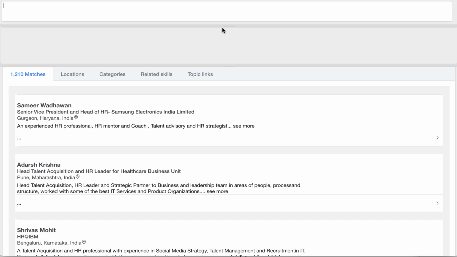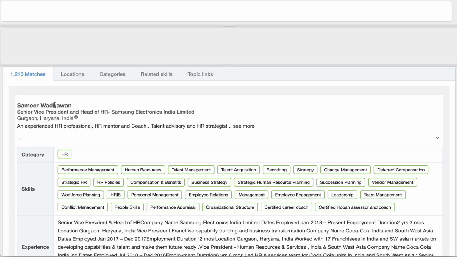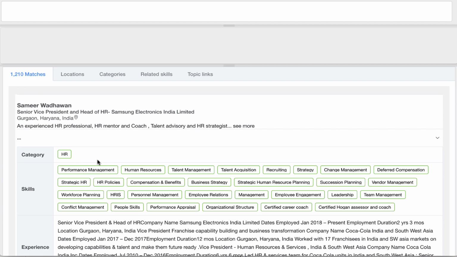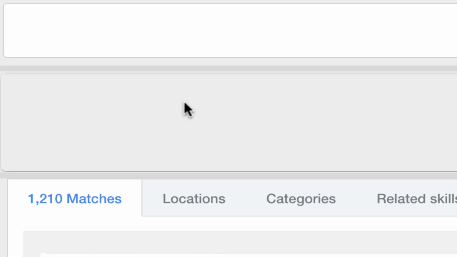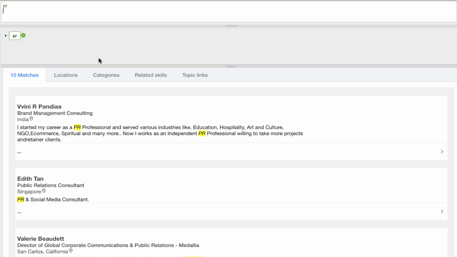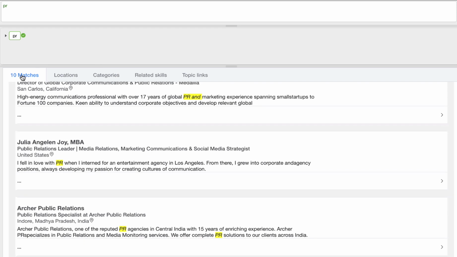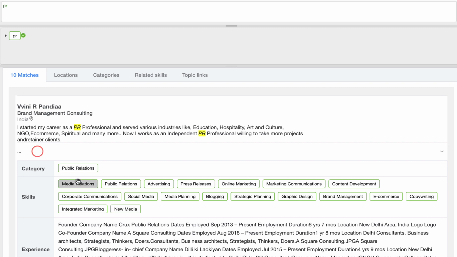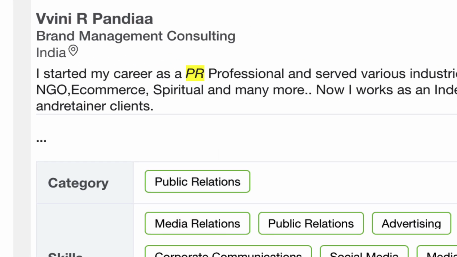So let's kick off with a search for somebody working in public relations. The resumes here have the name, the current position, location, a set of skills, and a description and some experience. So we can search for free text. I can just do a regular keyword search for PR or public relations, and we can see that there are a number of people who match that. It's only a handful, about 10 people out of the 1,200 that we have. And we can see that the category that they put themselves into is public relations.